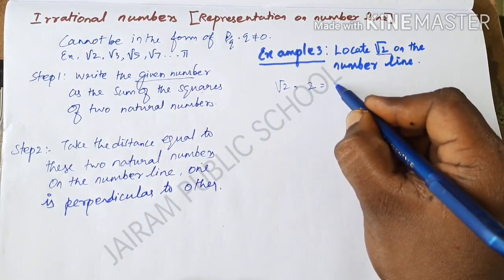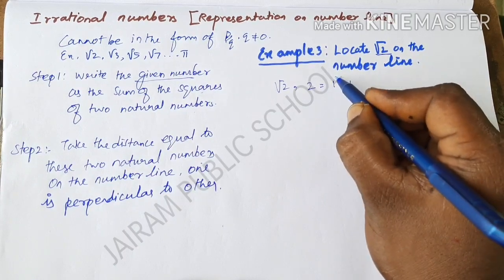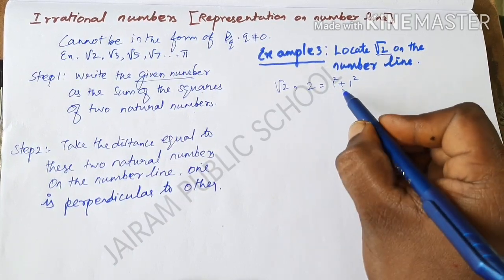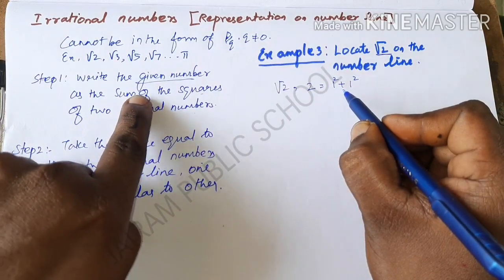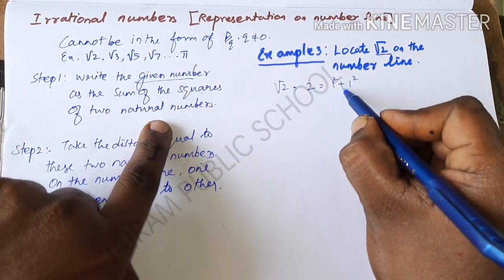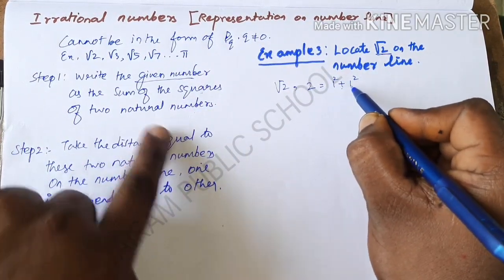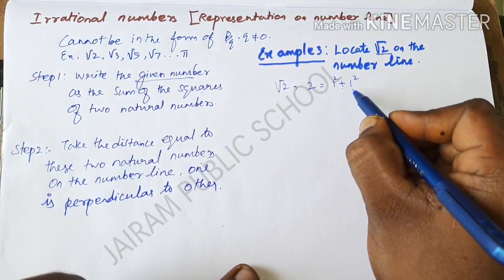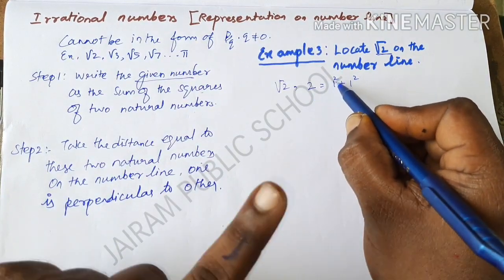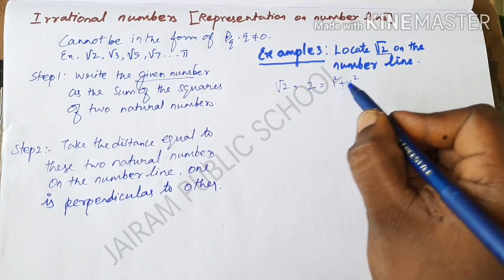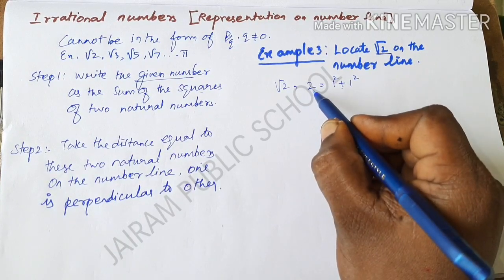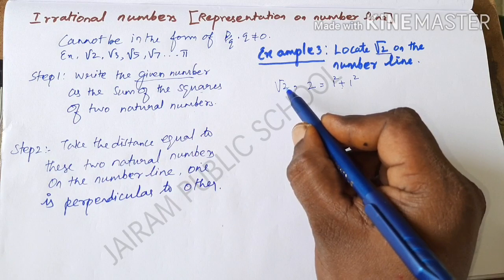So the 2 can be written as 1 plus 1, that is 1 square and 1 square. See the condition here: the sum of the squares of 2 natural numbers. So 1 square plus 1 square is equal to 2, because 1 square is 1, and again 1 square is 1. So 1 plus 1 is equal to 2. But we need to take the value root 2.